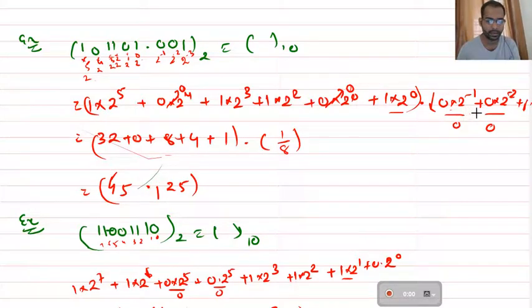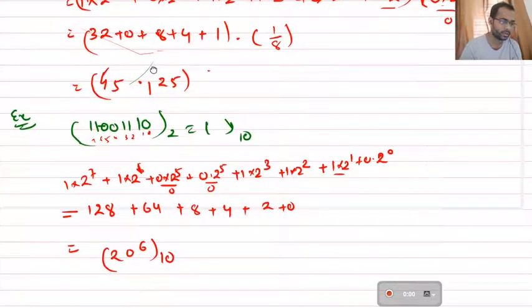And at this position you have to multiply. First 2 is 0. So 0 into 2 to the power minus 1 plus 0 into 2 to the power minus 2 plus 1 into 2 to the power minus 3. So that will give you 1 by 8, and 1 by 8 is effectively 0.125. So the final answer will be 45.125.